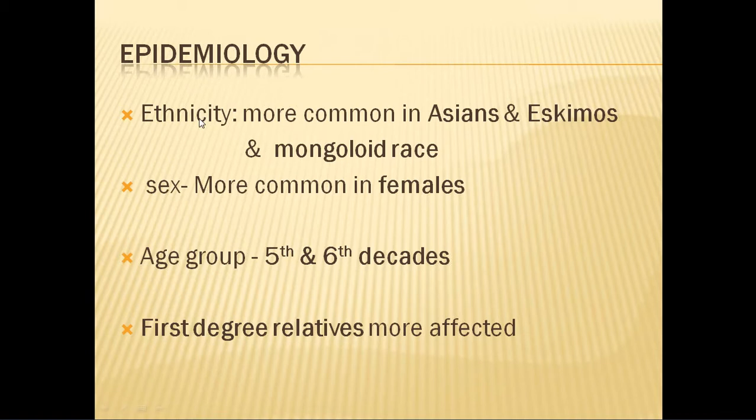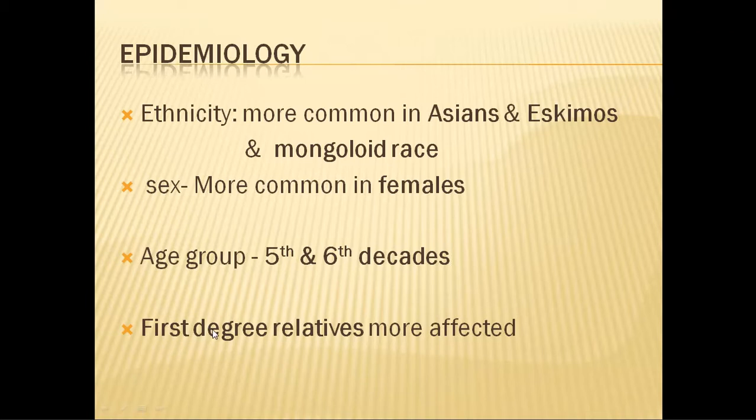Coming to the epidemiology, angle closure glaucoma or angle closure disease is more common in Asians, and among the Asians, more common in the Mongoloid race and Chinese. It is also common in the Eskimos. Females are more prone to angle closure disease, and the age affected is usually the 5th or 6th decades.